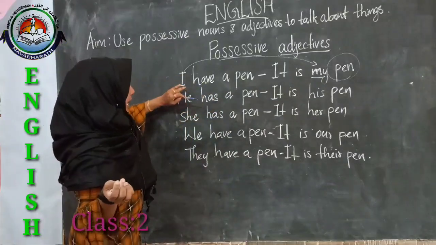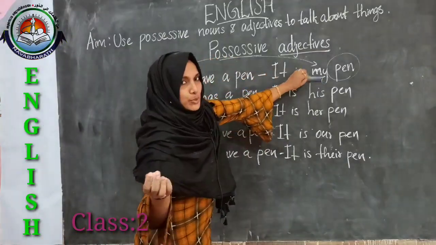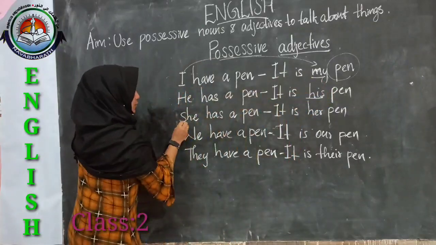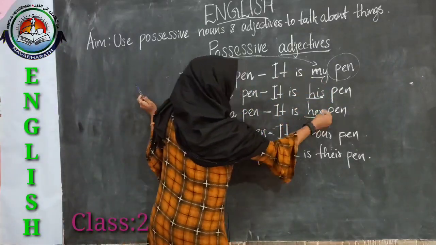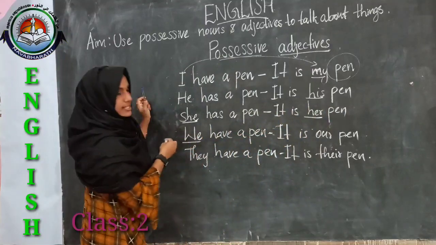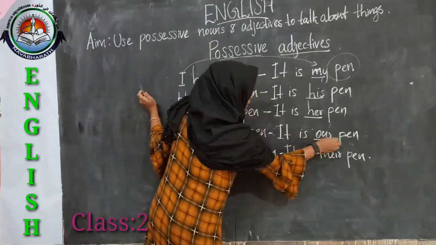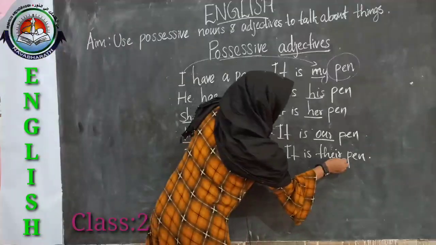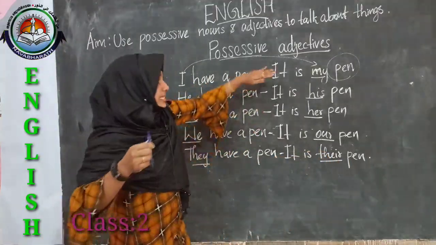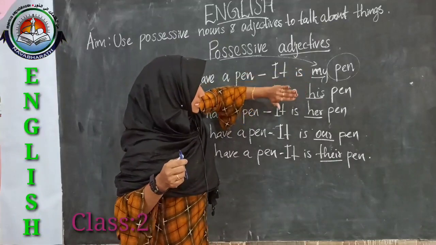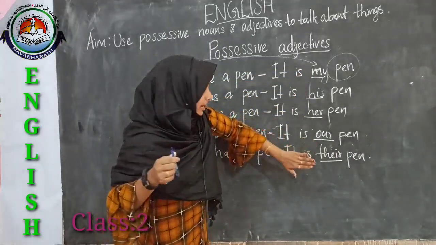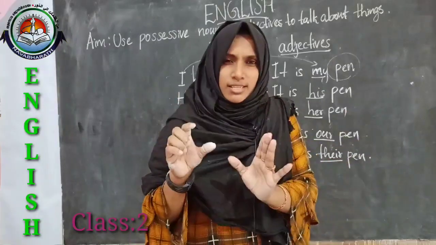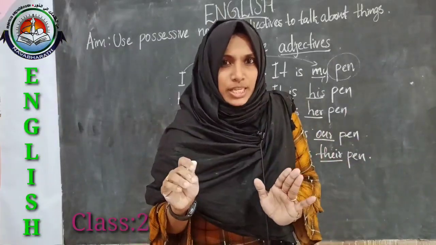So this I changed into my, he turns into his, she turns into her, we turns into our, and they turns into their. So these my, his, her, our and their, these we call possessive adjectives.